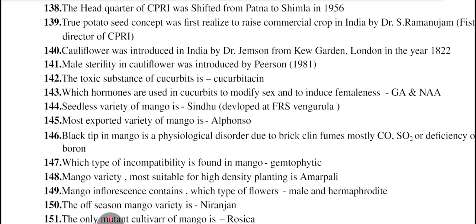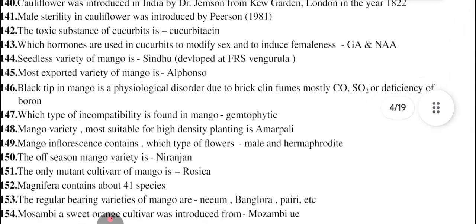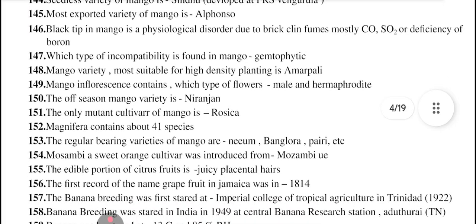Seedless variety of mango is Sindhu, which is developed by FRS Vengurla. Most exported variety of mango is Alphonso. Black tip of mango is a physiological disorder due to brick kiln fumes, mostly carbon monoxide, sulfur dioxide, or deficiency of boron. Incompatibility found in mango is gametophytic. Mango variety most suitable for high density planting is Amrapali.